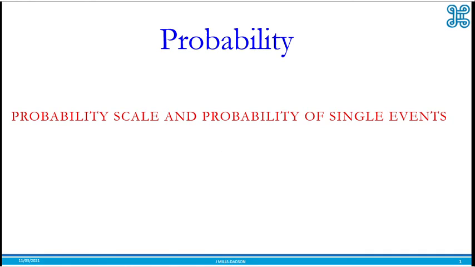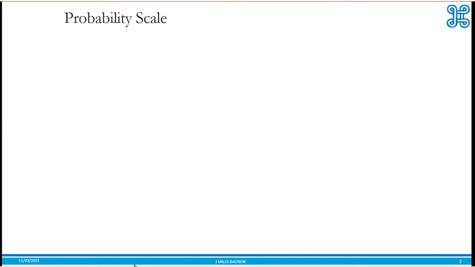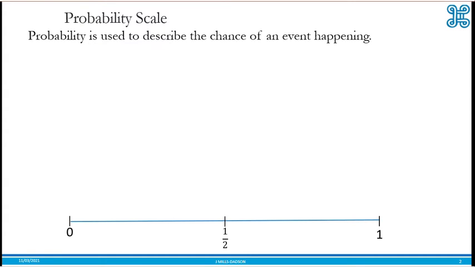In today's lesson, I'll be talking to you about the probability scale and probability of single events. Probability scale. Let's talk about what probability is first before we talk about the scale. Probability is used to describe the chance of an event happening, and a typical scale is from 0 to 1.